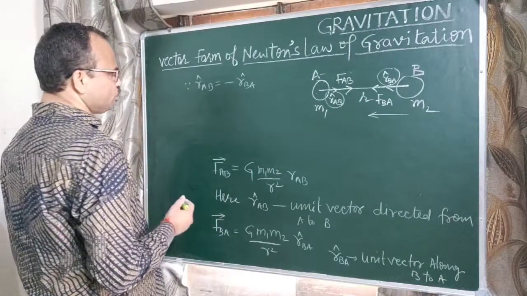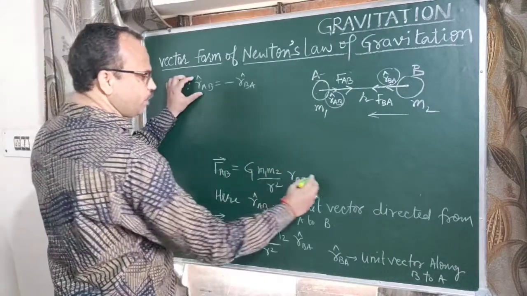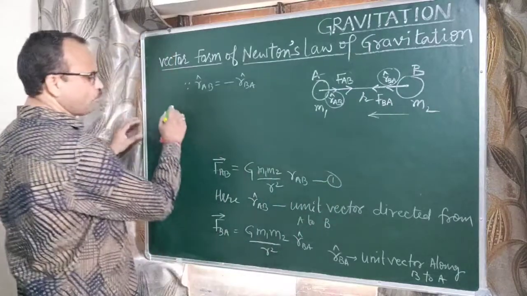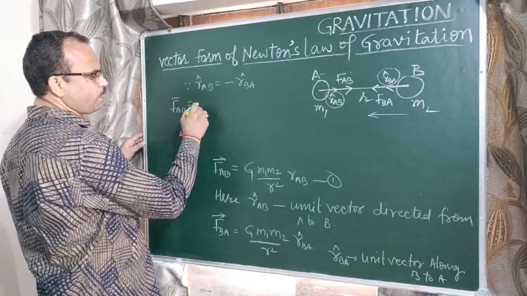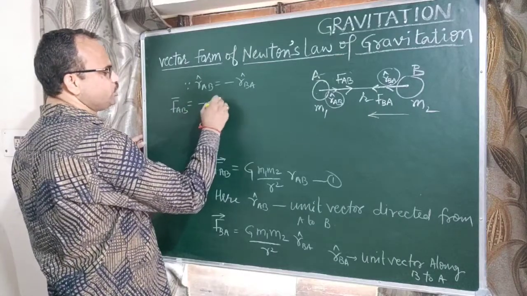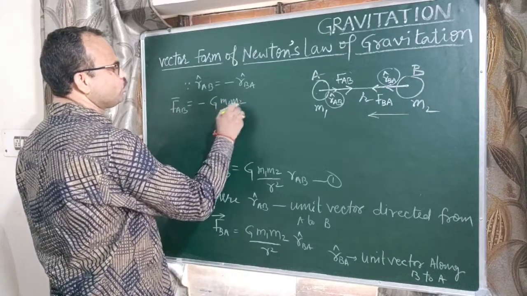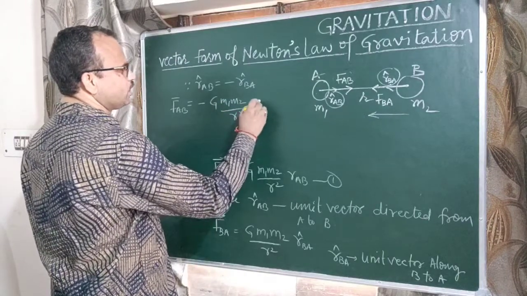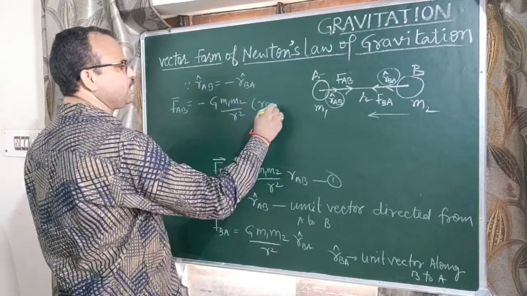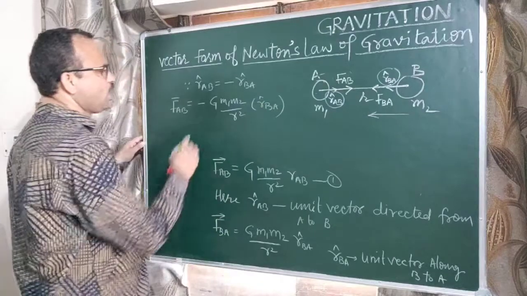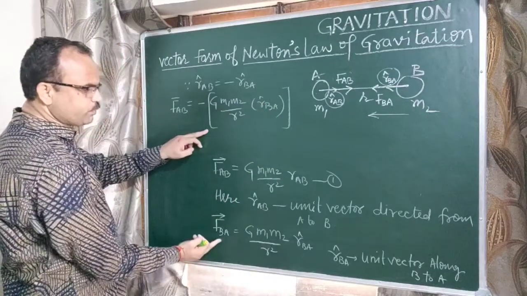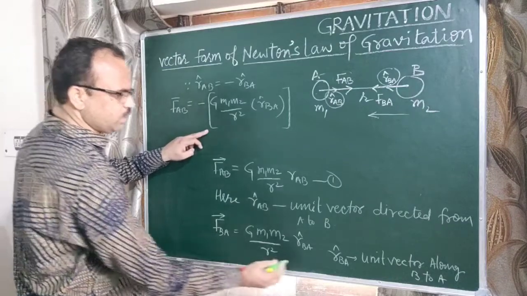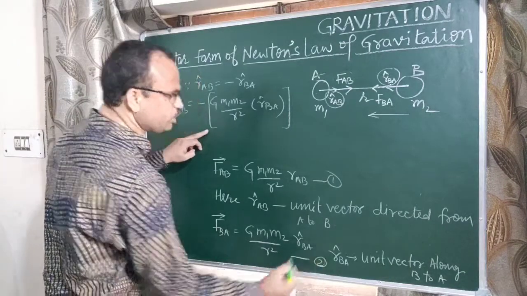Okay, so now substitute this value in equation 1. We can write FAB vector equals minus GM1 M2 upon R square times RBA cap, and this term is equal to FBA according to equation 2.